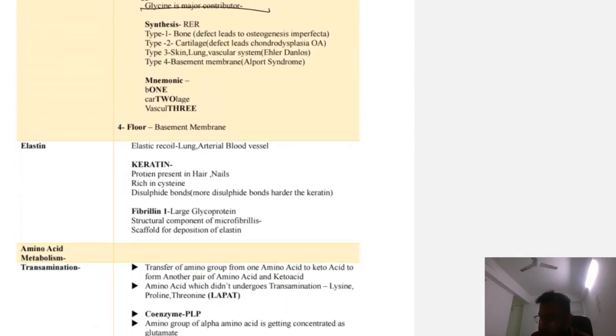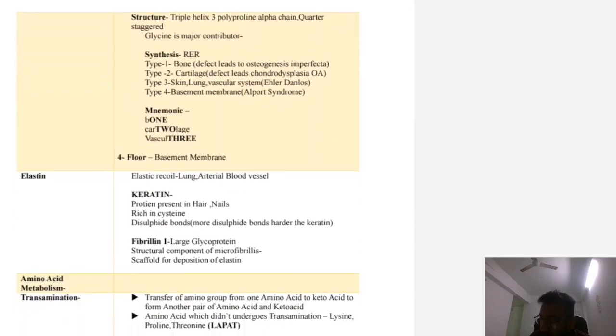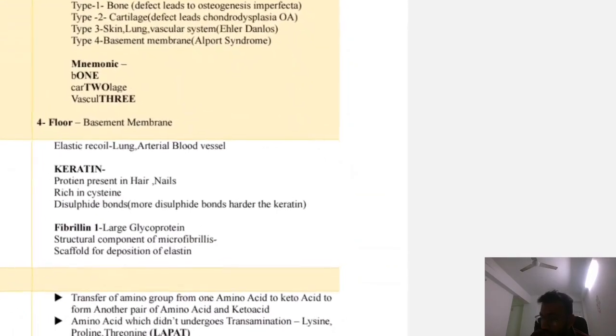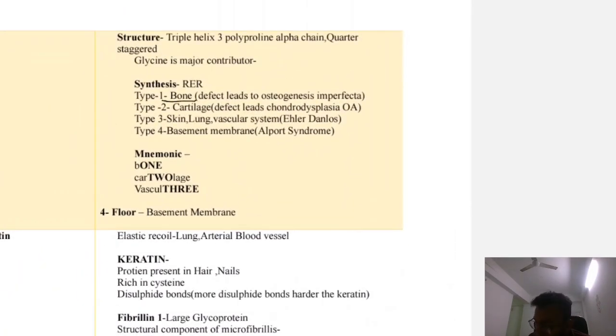Okay, what is the synthesis? So synthesis is in the rough endoplasmic reticulum. Okay, now you can see it has different types. So type 1 is present in bone. Defect in type 1 leads to osteogenesis imperfecta. Type 2 is present in cartilage. Type 3 is present in skin, lung, vascular system. Type 4 is present in basement membrane.